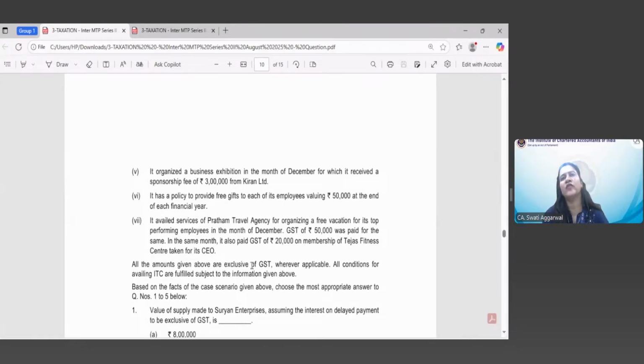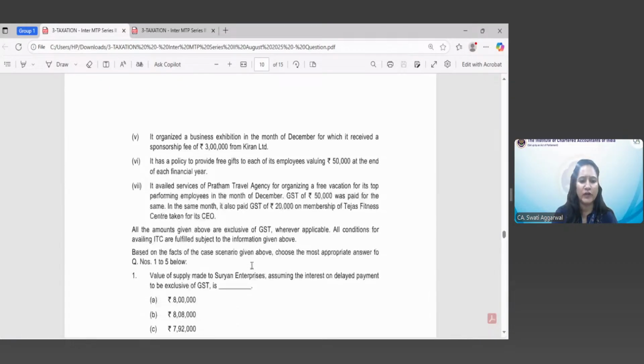This is important information. Sometimes it happens that few amount is inclusive of GST. Then while calculation, you have to do like 18 by 118, right? Something if the rate is 18%. So here all the amounts are exclusive of GST. All conditions for availing ITC are fulfilled, subject to the information given above. Based on the facts of the case scenario given above, choose the most appropriate answer to question number 1 to 5.